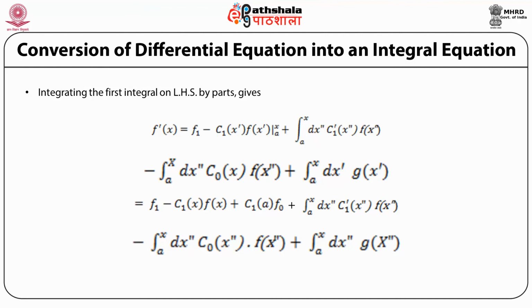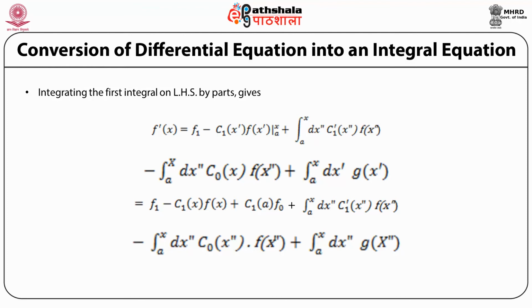The next term, again we integrate by parts. So we get the next term as minus the integral from a to x dx double prime c naught x double prime f x double prime, plus an integral over a to x of g x prime dx prime, which is equal to then